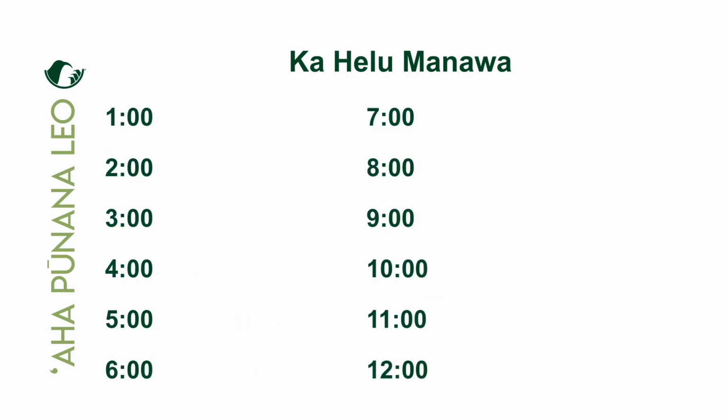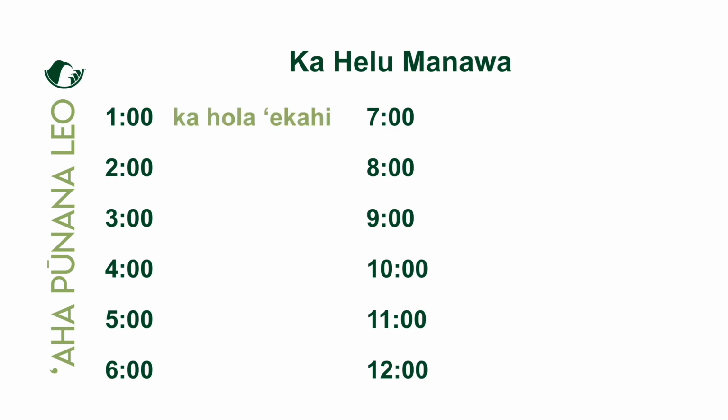Let's just go ahead and say these times ma ka ʻōlelo Hawaiʻi. 1 o'clock, 2 o'clock, 3 o'clock, 4 o'clock, so on and so forth. We already saw it in an example earlier with ka hola ewalu.